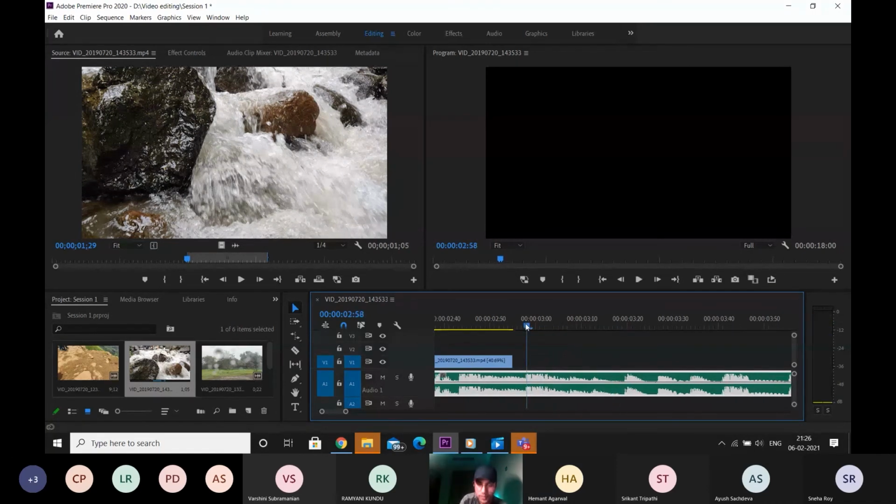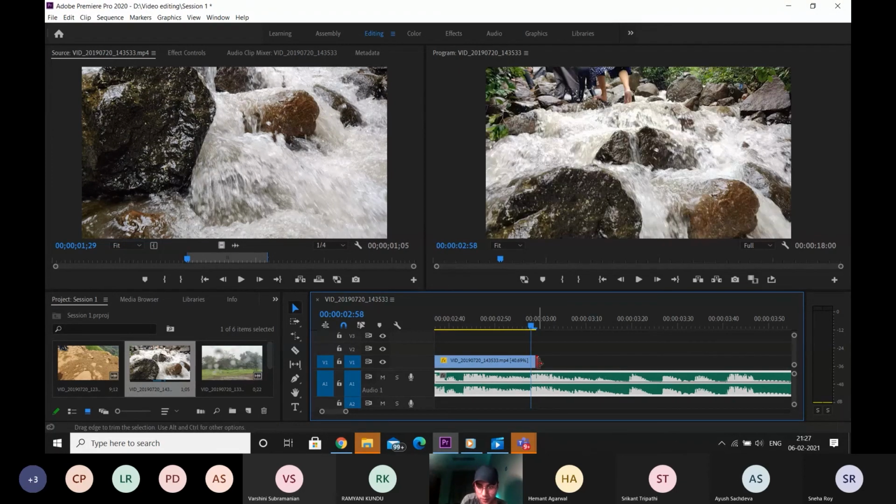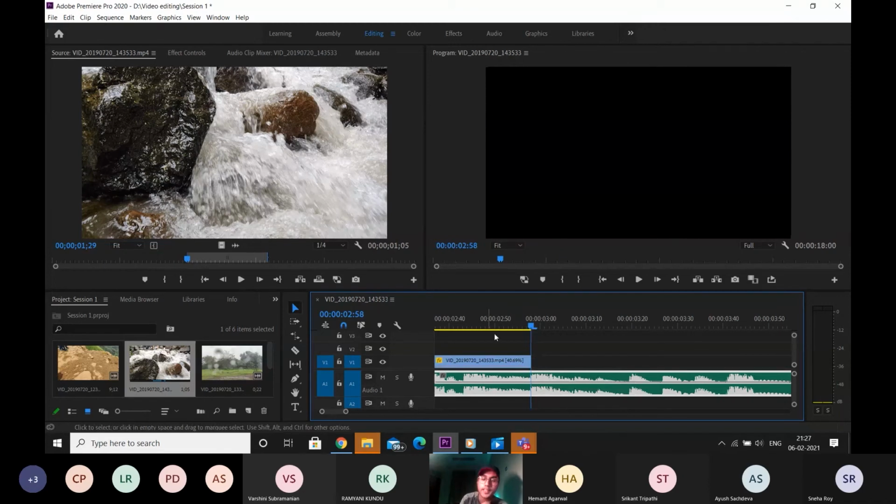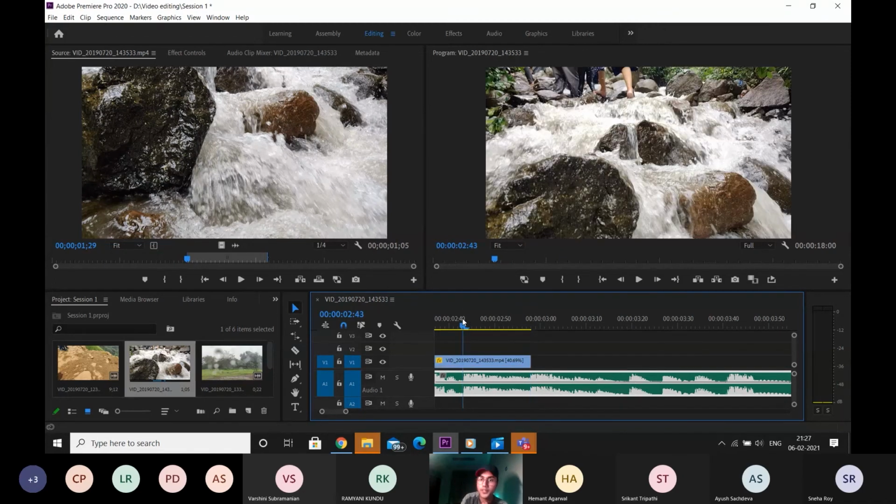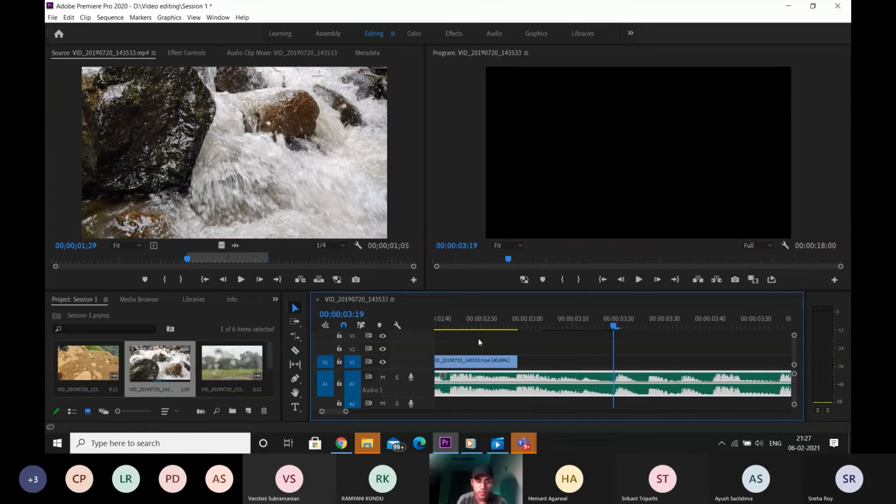I'll play from this point and you'll actually hear the music starting with a clap. At the very beginning of this part, I'll extend it till this part and keep it over here. Now my video terminates exactly when the clap starts, so this is a perfect time to add the next clip.